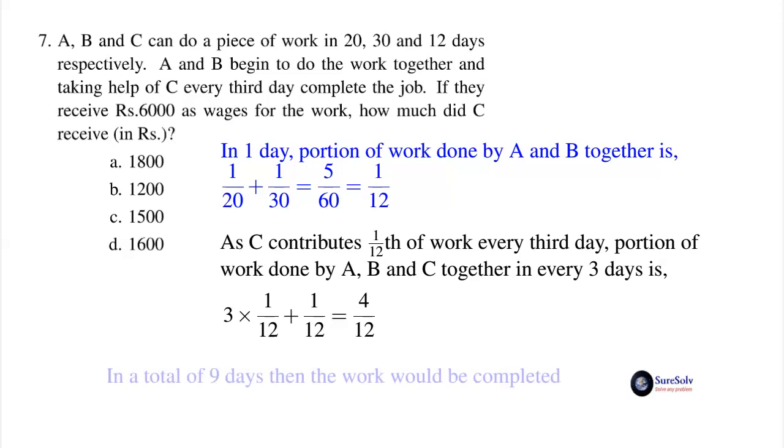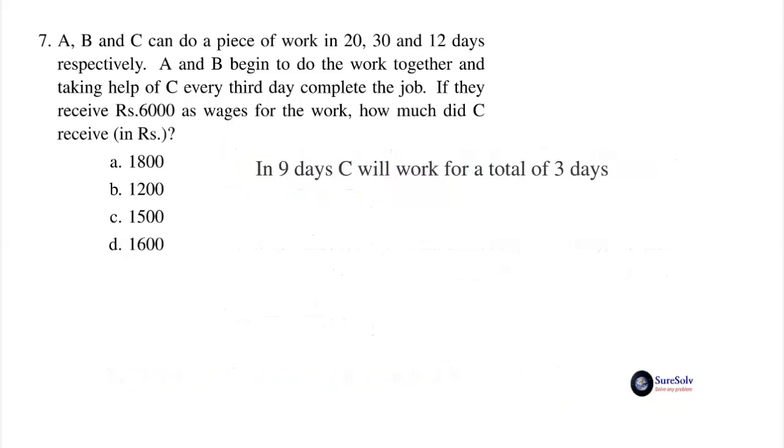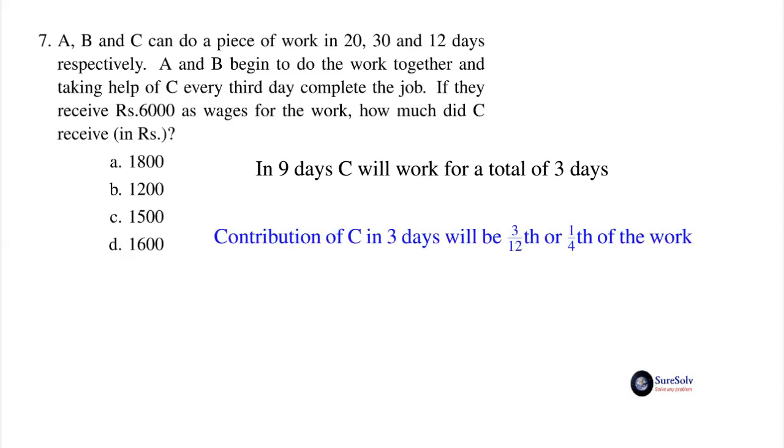In 3 times 3 equal to 9 days, the work will be completed. And in 9 days, C will work for a total of 3 days till work completion. So the contribution of work portion by C will be 3 by 12, equal to 1 by 4.